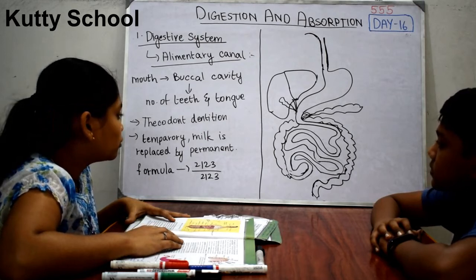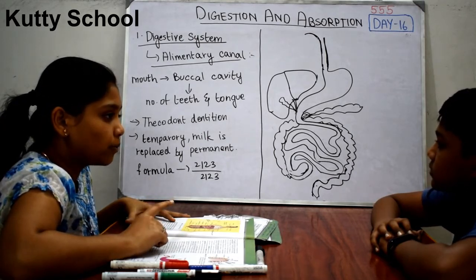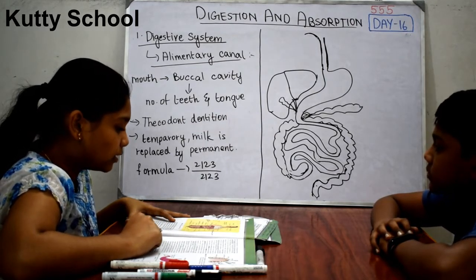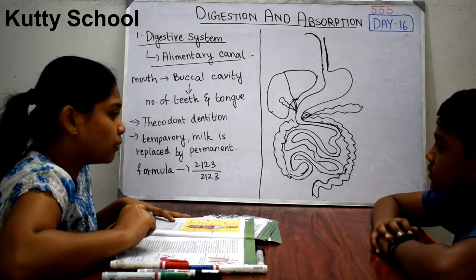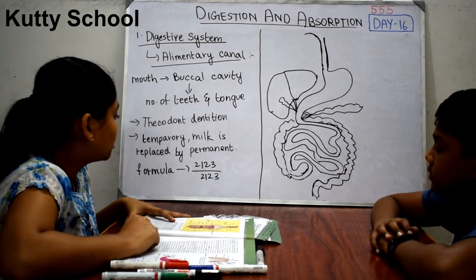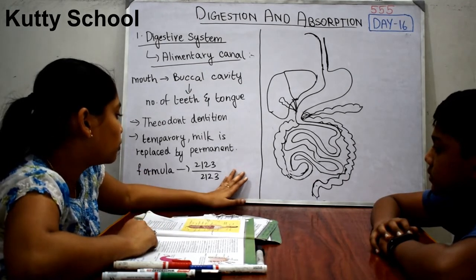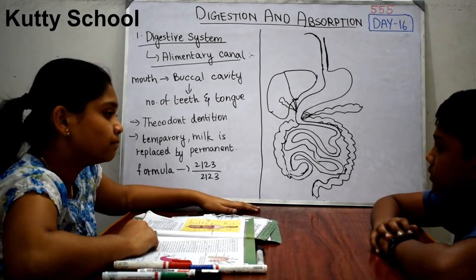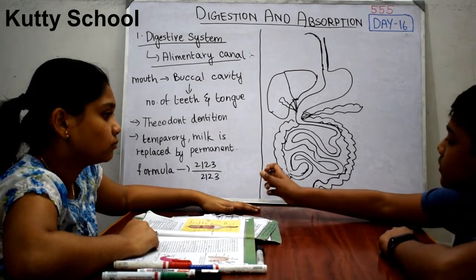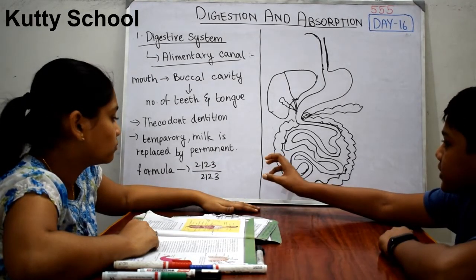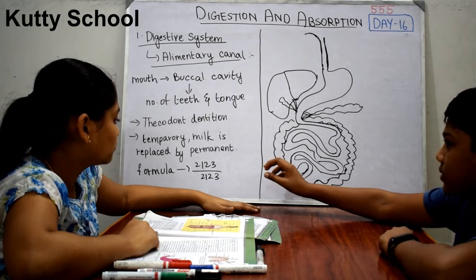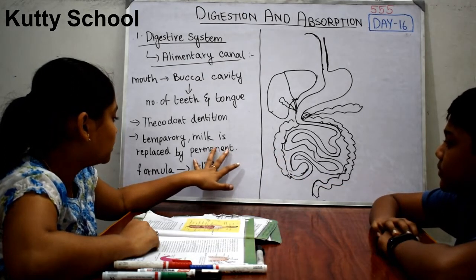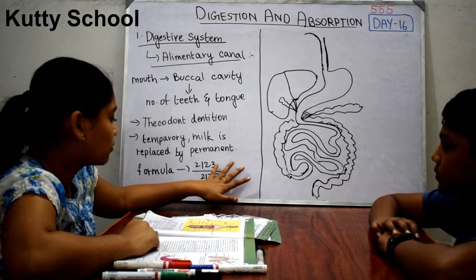We have two kinds of teeth. The first one is milk or temporary teeth and the second one is permanent teeth. The milk teeth, or deciduous teeth, are replaced by permanent teeth. Generally the dental formula in humans is 2123 by 2123. Why is it 2123 by 2123? Incisors, canines, premolars, molars.